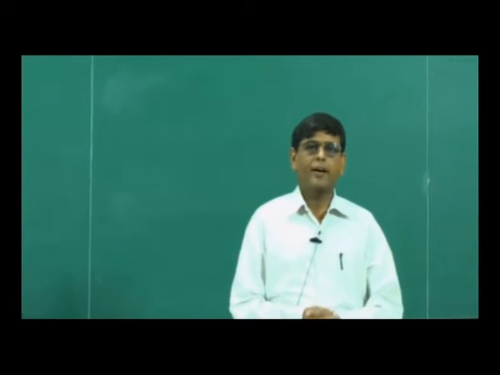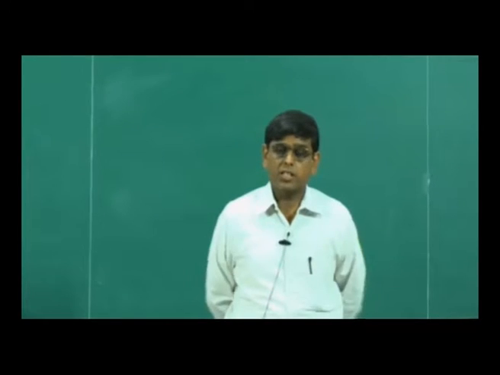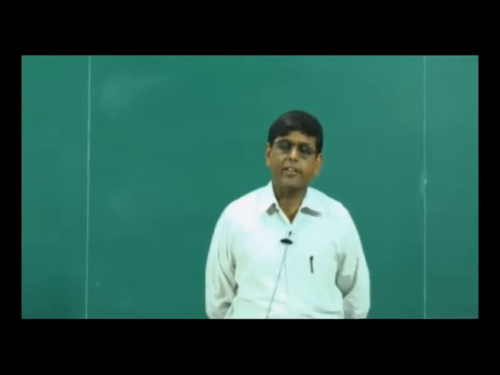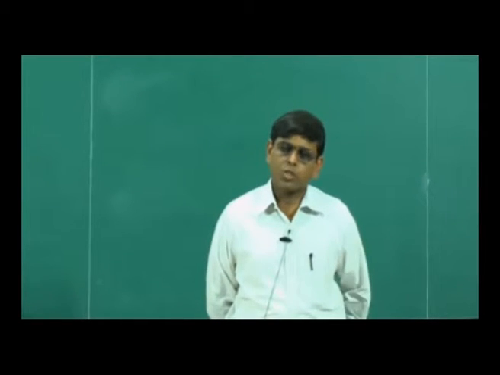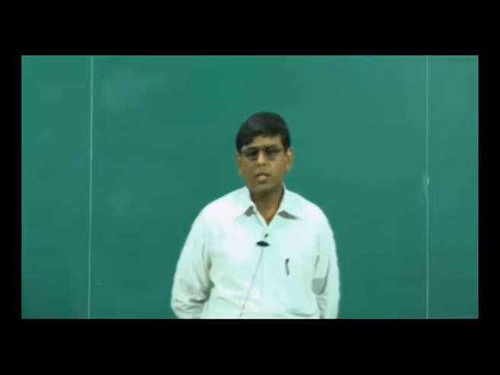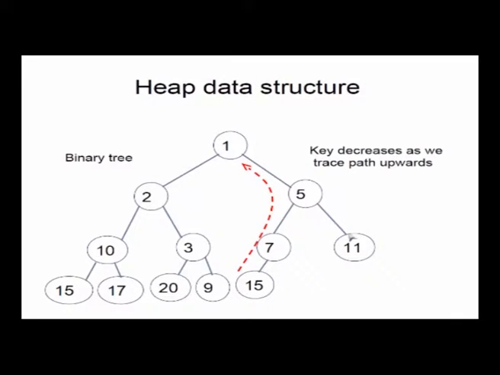Okay. And we saw basically that the heap data structure is like a binary tree, which means that every node has two children at most, and some nodes may have no children, they are called leaves. Some nodes, like in this diagram, for example, 15, 17, 20, 9, 15 are leaves because they have no children. Some nodes have two children, like 1, 2, 5, 10, 3, and only one node at most can have one child.